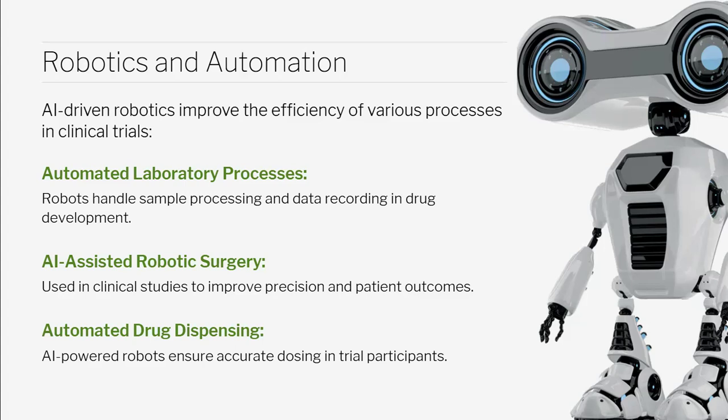It can automate drug dispensing, like AI-powered robots ensuring accurate dosing in trial participants. For example, in COVID, everybody was being vaccinated. Basically, that drug was not the actual drug. That was the emergency drug, and the emergency approval was given by the regulatory authorities.